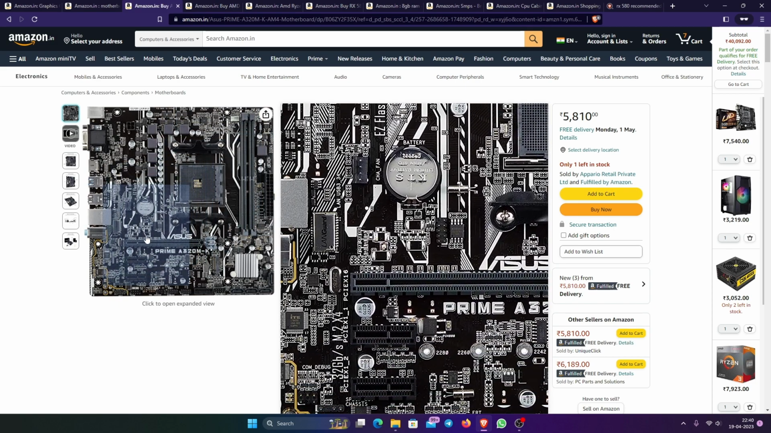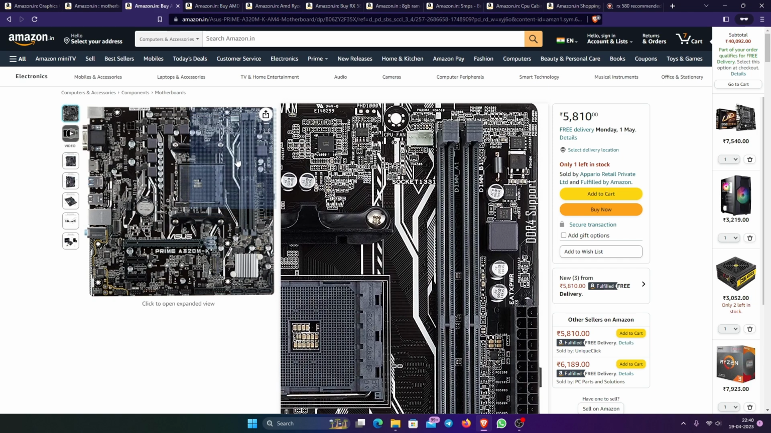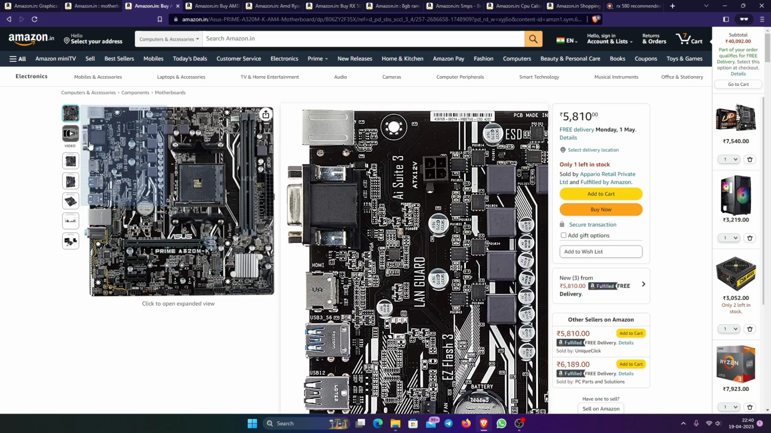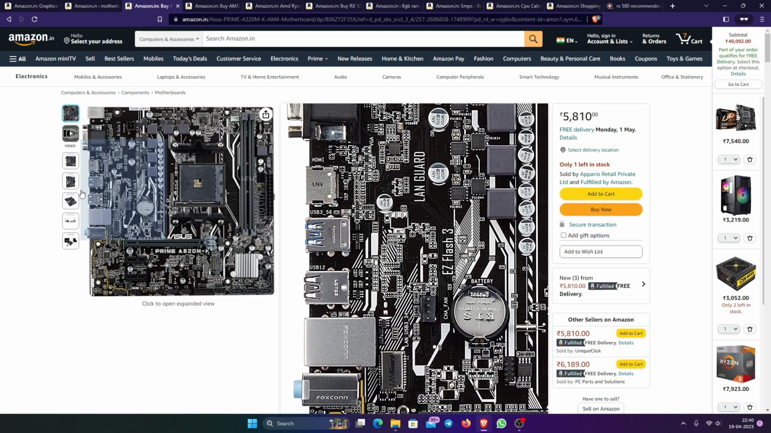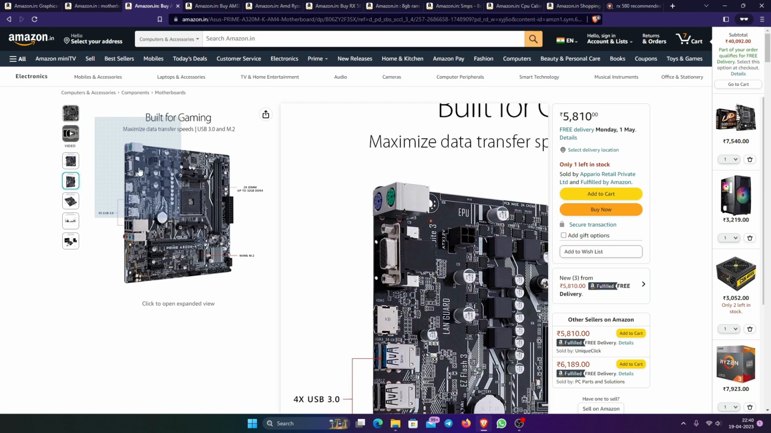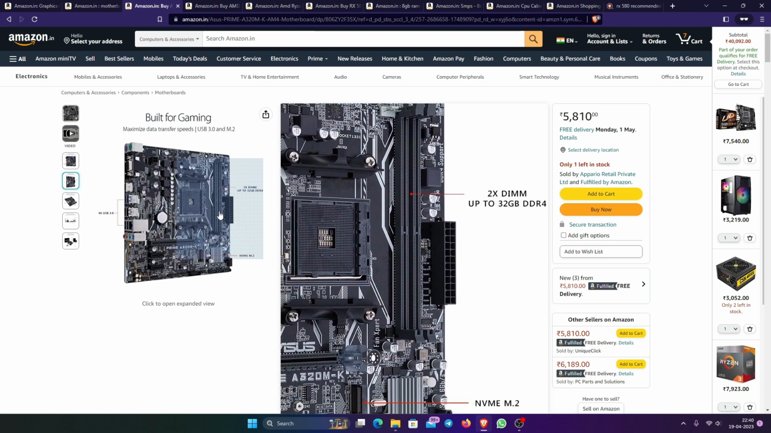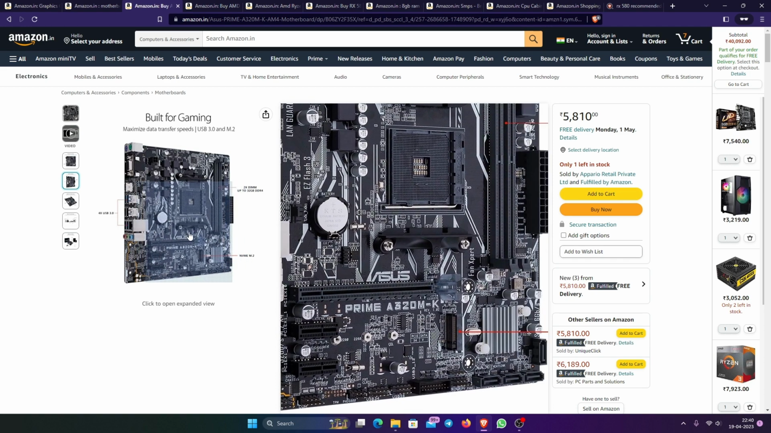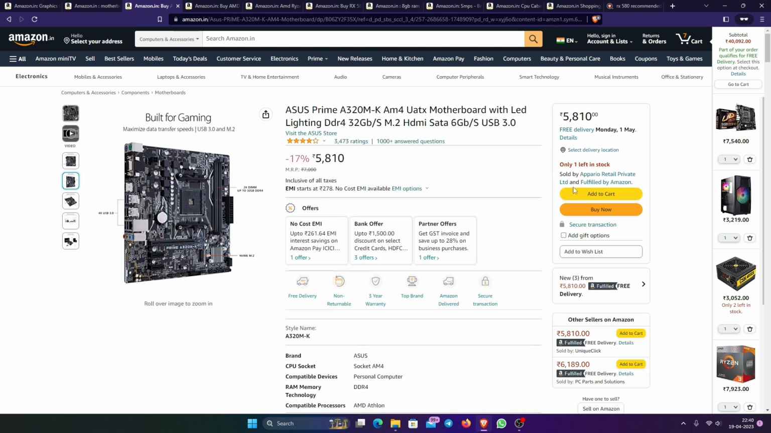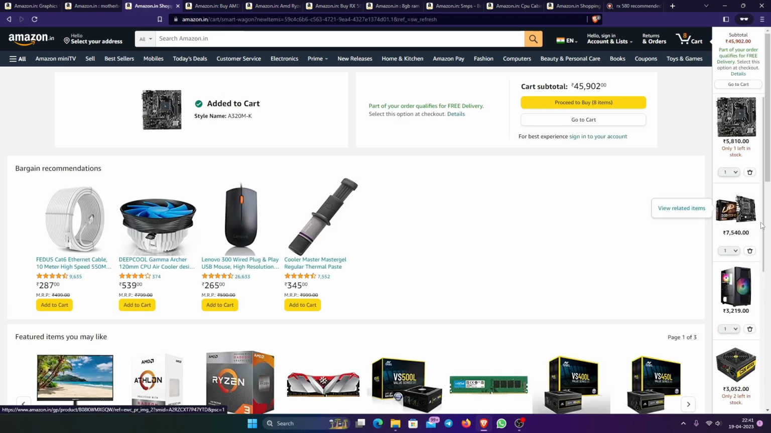Same thing, no changes. 2 RAM slots, 1 PCIe slot. The usual HDMI, VGA, USB 3, USB. 4 USB ports in total. Got NVMe slots also. 1 NVMe slot, 1 PCIe slot, and 2 RAM slots, up to 32 GB. Okay, not that choice.